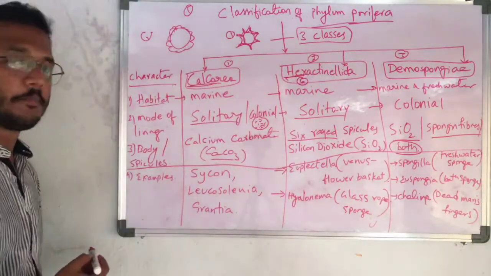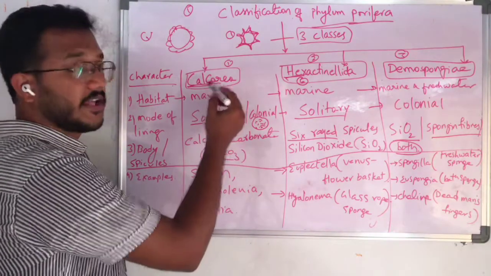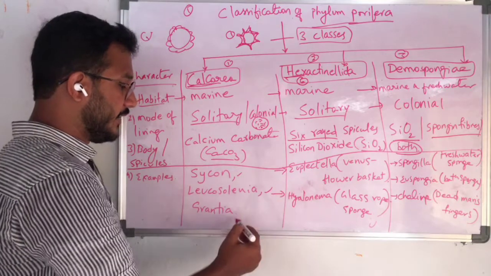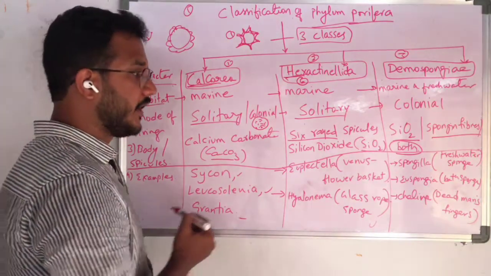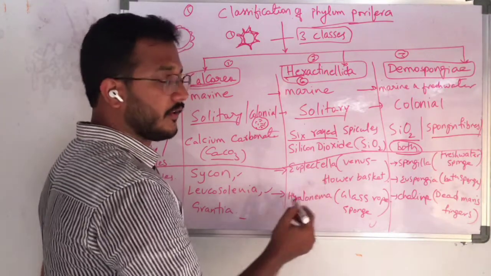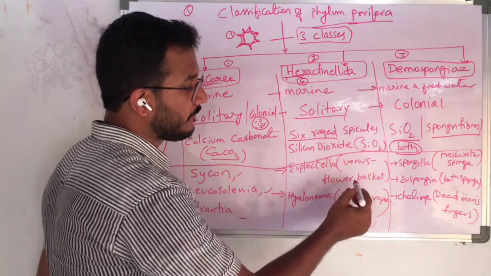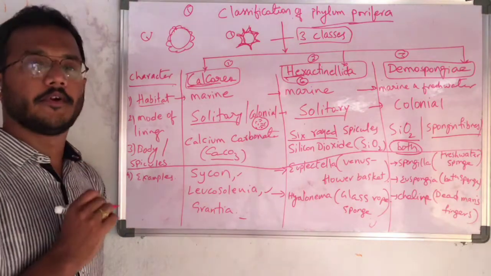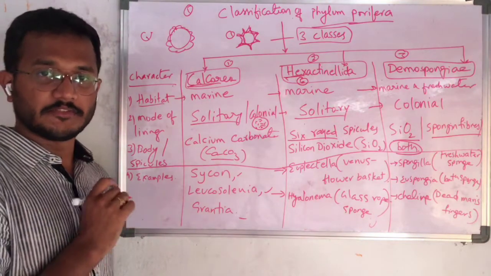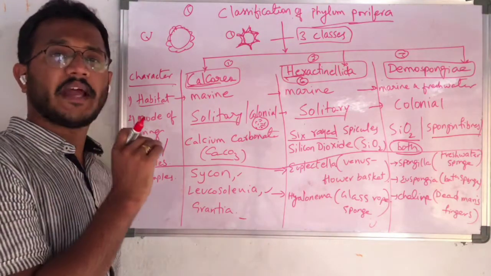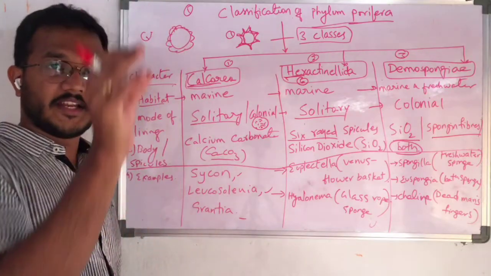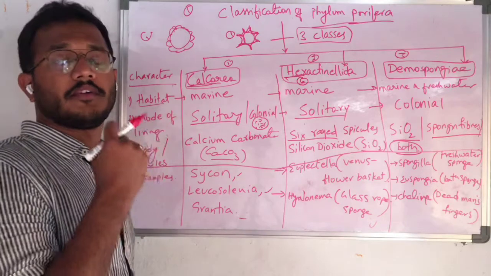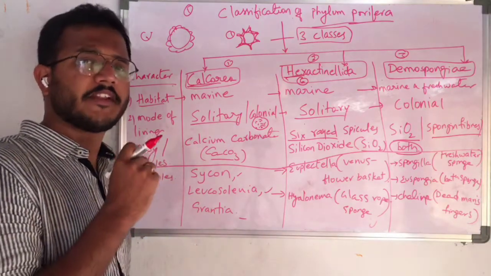And here are the examples. The examples of Calcarea are Sycon, Leucosolenia, and Grantia. For Hexactinellida, Euplectella, common name Venus flower basket, and Hyalonema, glass rope sponge. Common names are also very, very important. Again, I am stressing this because they give matching questions of common names and scientific names. We have to match, and the phylum Chordata also has many examples. Whatever examples they mention, we have to know each and every common name.